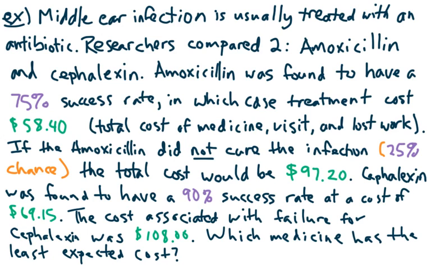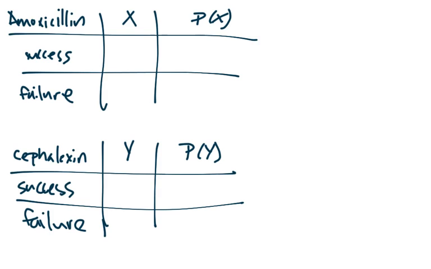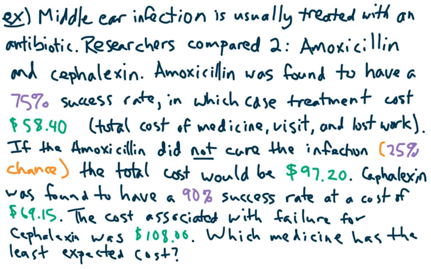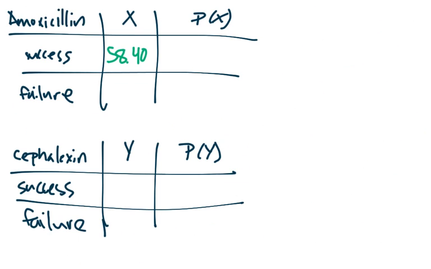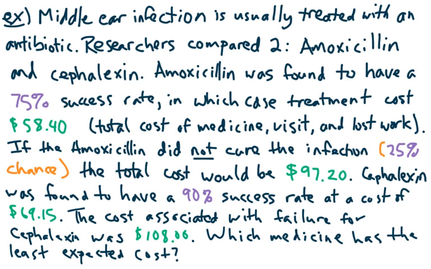So this is a cool example because it doesn't involve winning or losing, but it still involves a question where we would like to know which one has a better expected value. Better in this case meaning lower, right? Normally you win money, you want it to be higher. So we'll have to create two expected values. So we'll do this table for x and for a second variable, y. If amoxicillin was a success, it cost $58.40. And we said that it had a 75% chance of success. So we'll say 0.75, or you could say 3/4, that's fine. And it had a 25% chance of failure, right? That makes sense. In which case the cost is going to be this.